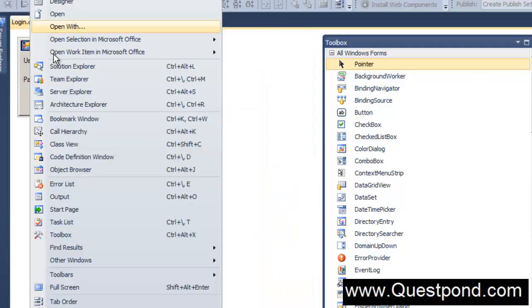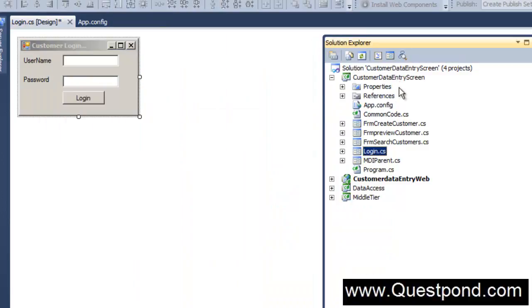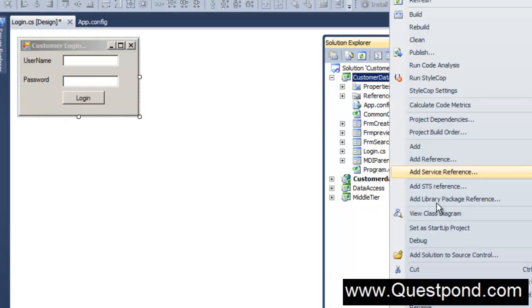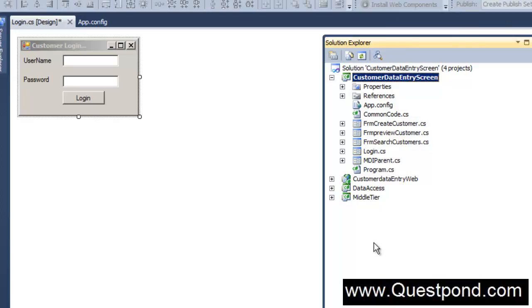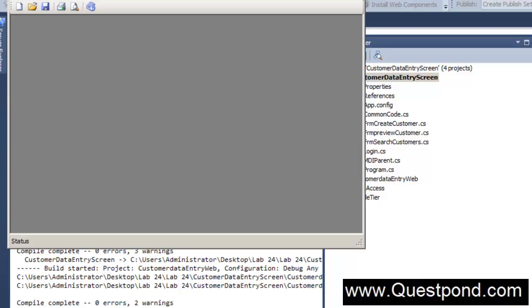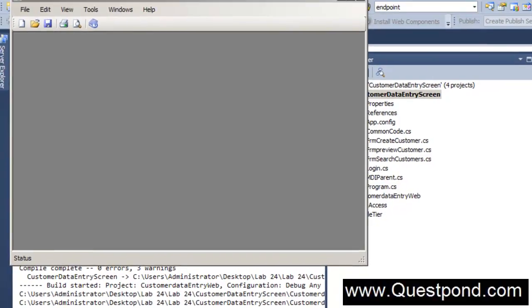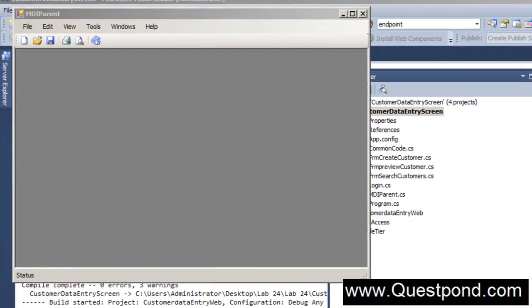Now the next thing we need to do is, as soon as we run our application, for now what happens is, if I make my Windows application the startup and run it, it runs the MDI parent form. So you can see this MDI parent form running. Now this is not what we want.